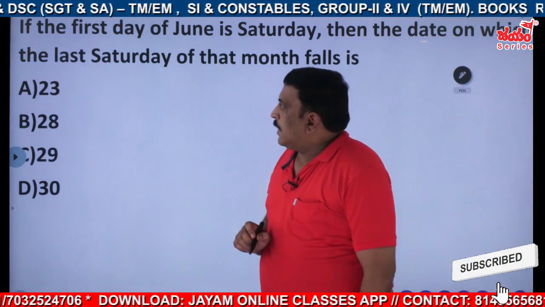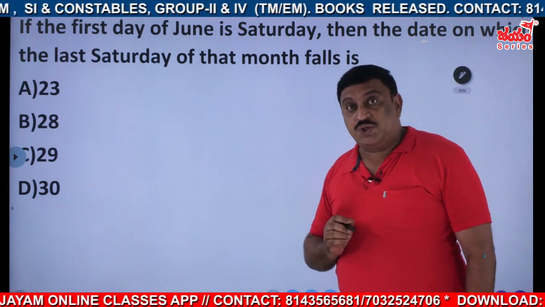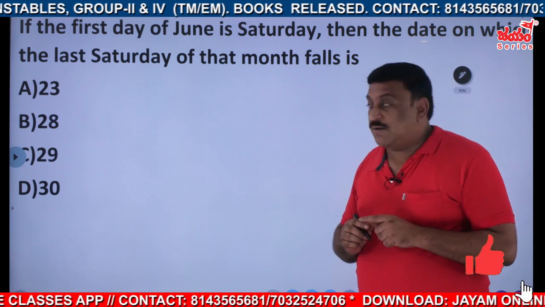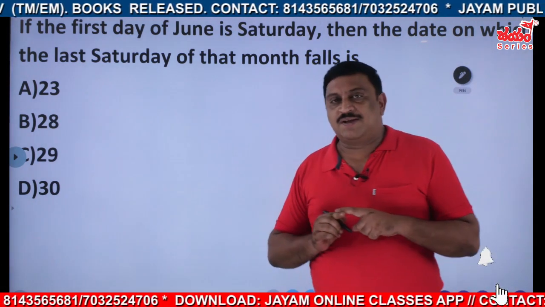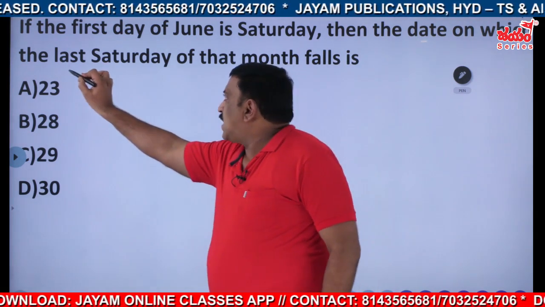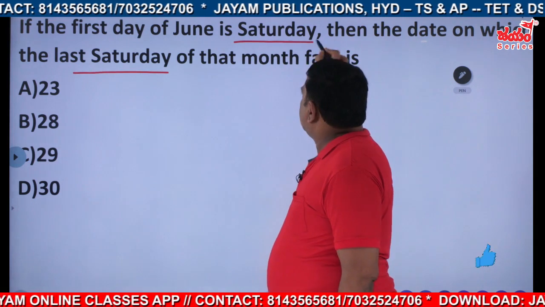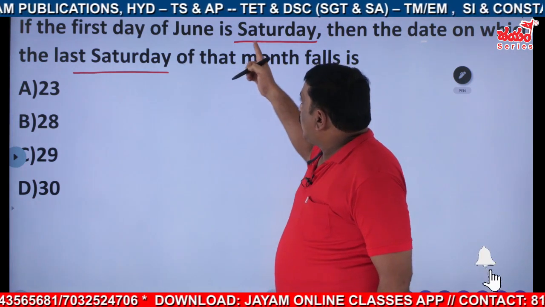See, the first one: if the first day of June is Saturday, and June is a 30 days month, then find the date on which the last Saturday of that month falls. See how they asked, they are asking about the last Saturday. The first day, 1st June, is on Saturday.